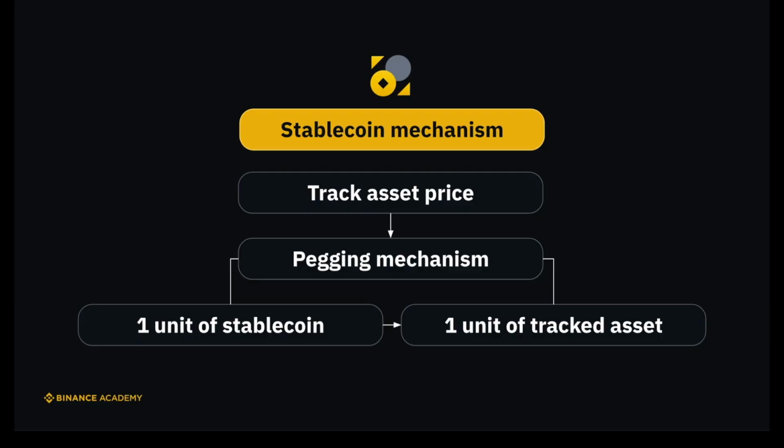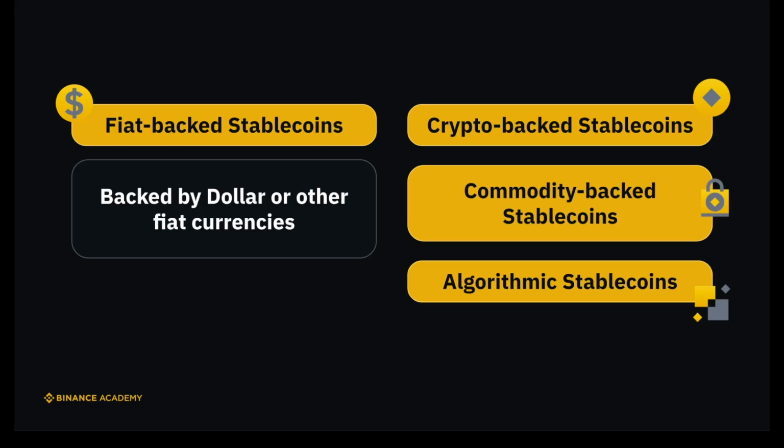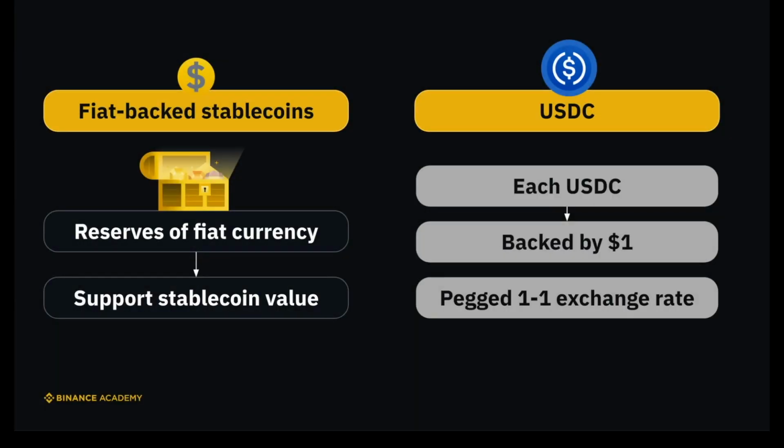Creating a coin that tracks another asset's price requires a pegging mechanism, which should ensure that one unit of the stablecoin holds the same value as the asset it's tracking. Stablecoins that are backed by the dollar or other fiat currencies are called fiat-backed stablecoins. Other models include crypto-backed, commodity-backed, and algorithmic stablecoins. Fiat-backed stablecoins maintain reserves of fiat currencies like the US dollar to support the stablecoin's value. For instance, each USDC is purportedly backed by one US dollar held in reserve as collateral. Users have the flexibility to convert between fiat currency and USDC at any time at the one-to-one pegged exchange rate.